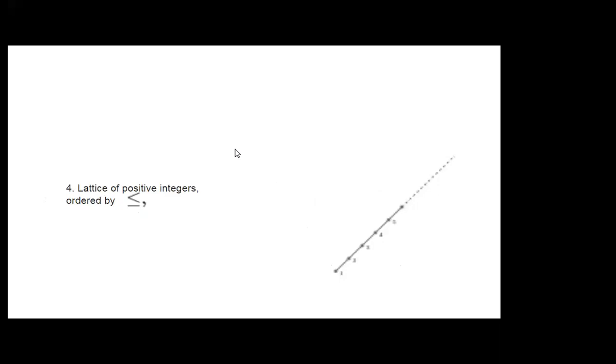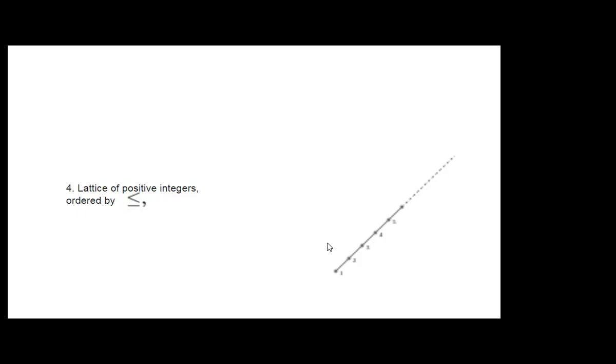Then this is the next example, which is the lattice of positive integers. It is simply the straight line ordered by less than or equal to. Why is it a straight line but drawn like this, a slanting line?